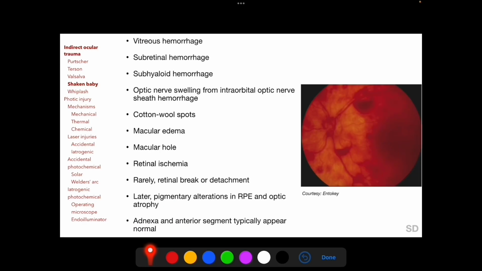Other clinical signs include vitreous, subretinal and subhyaloid hemorrhages, optic nerve swelling from intraorbital optic nerve sheath hemorrhage, cotton wool spots, macular edema, macular hole, retinal ischemia, and rarely retinal break or retinal detachment. Later, pigmentary alterations in retinal pigment epithelium and optic atrophy may develop, but typically anterior segment and ocular adnexa appear normal.